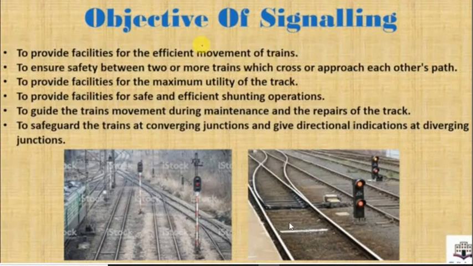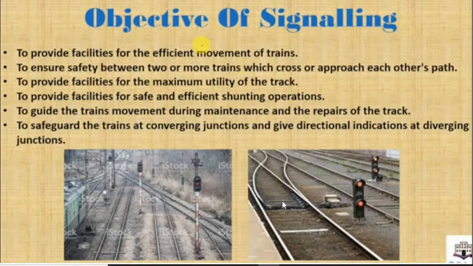This is the same: the train is diverging from one track to another. The train will diverge only if the signal gives a clear signal so that it can move from one track to another track. This also happens because of the signals. Okay, so these are all the objectives of signaling.